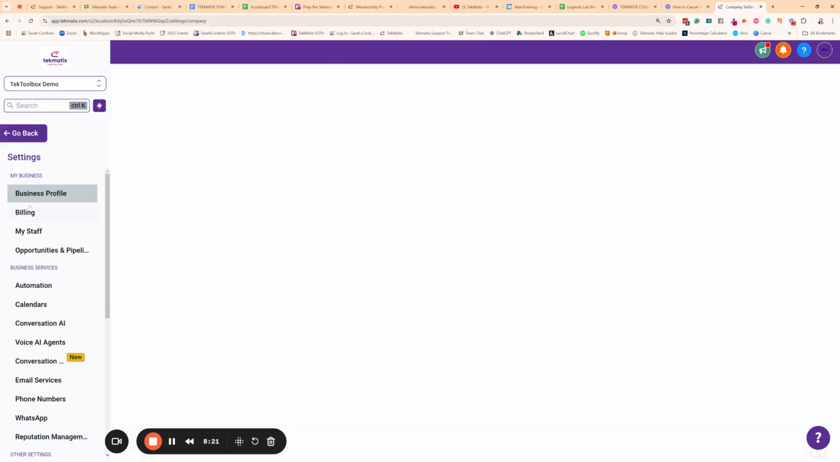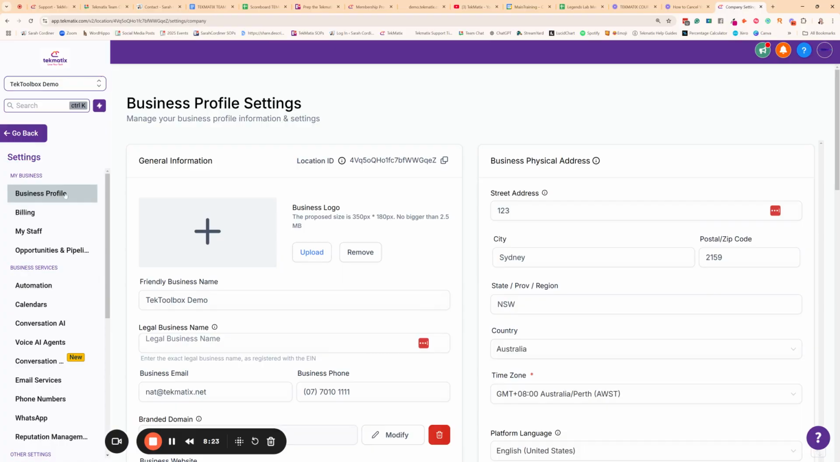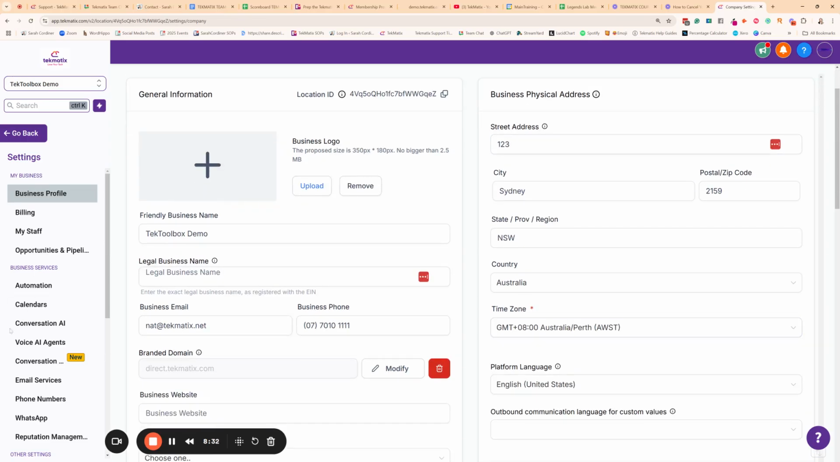Your settings is where you can now go and just turn on and update some of your main business settings. So click on business profile first of all. You're going to want to upload your own business logo, pop in your address, your time zone.